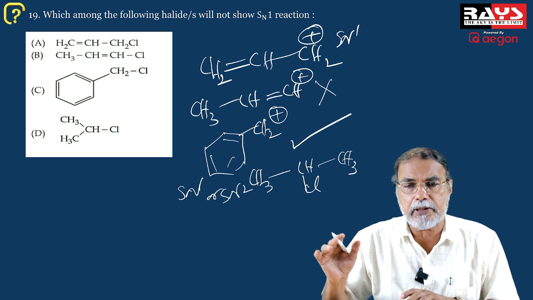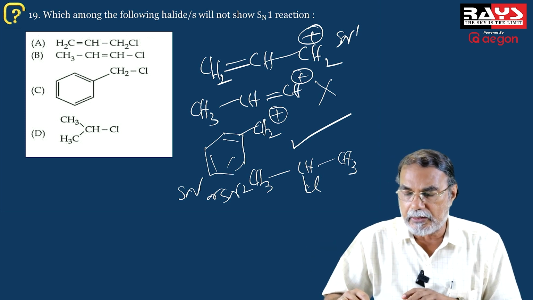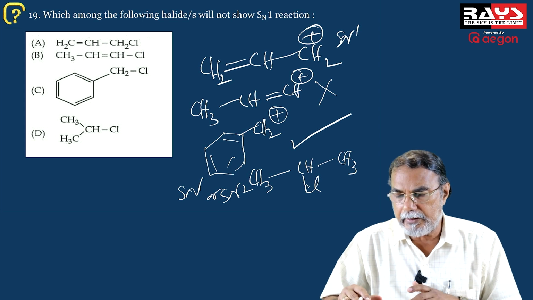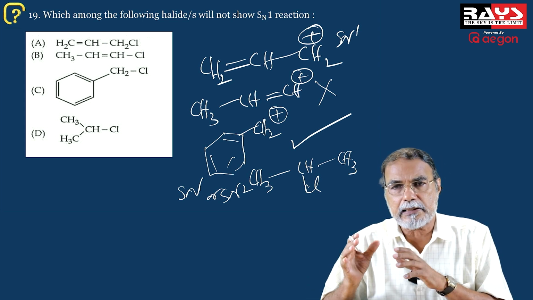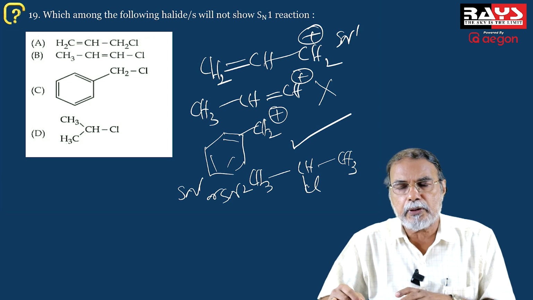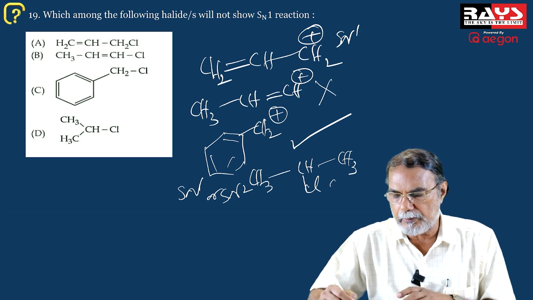So you cannot rule out SN1 mechanism for a secondary alkyl halide. So there is some chance for this compound to undergo reaction by SN1 mechanism. So SN1 is possible here also.